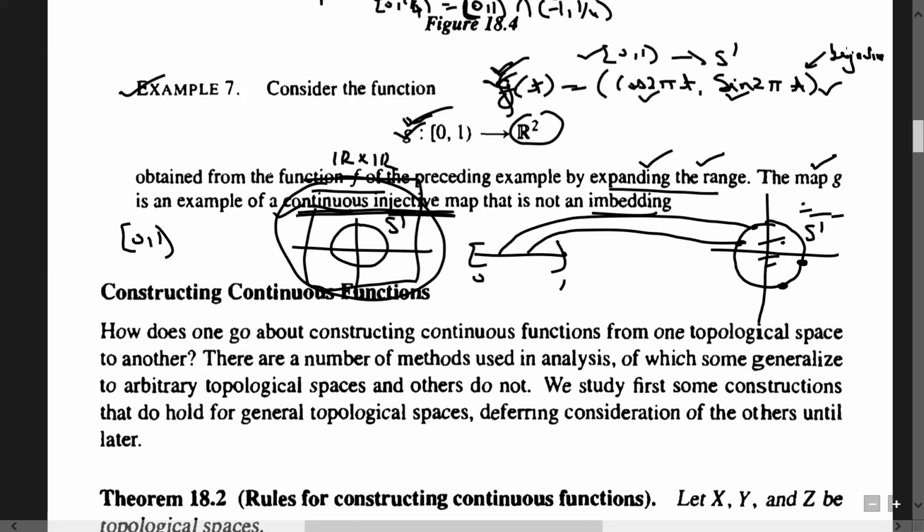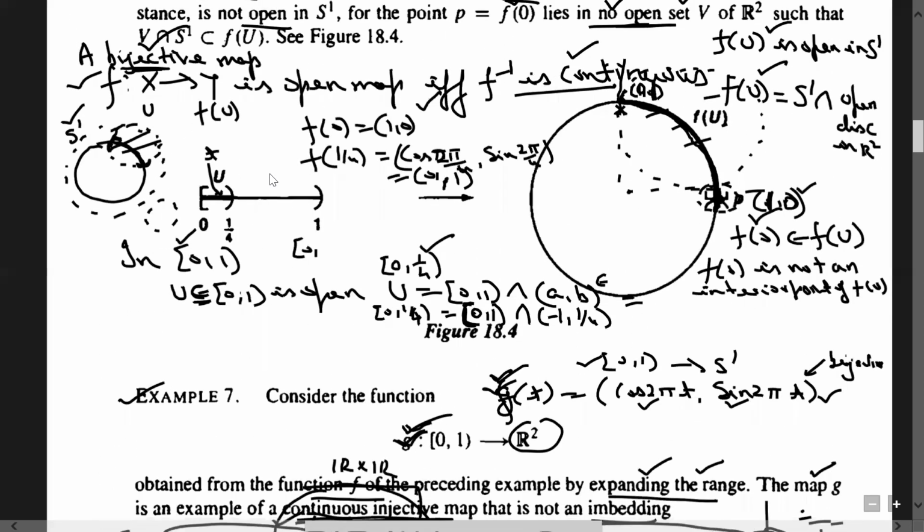Under this map, (0,1) is mapped to S1, so its range set is S1. But this map from (0,1) to S1 is not a homeomorphism. Why? Because its inverse is not continuous. We have seen above that its inverse is not continuous.